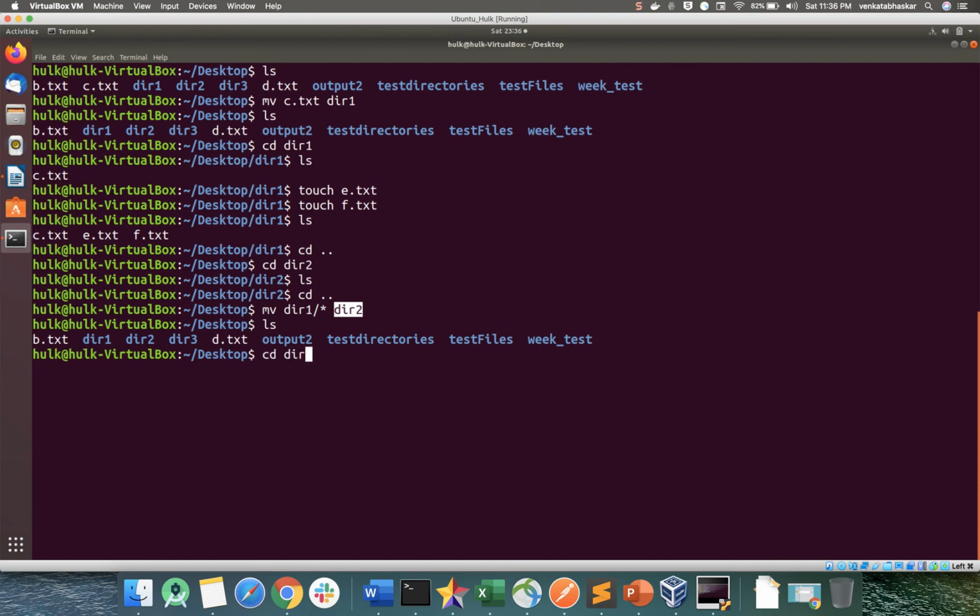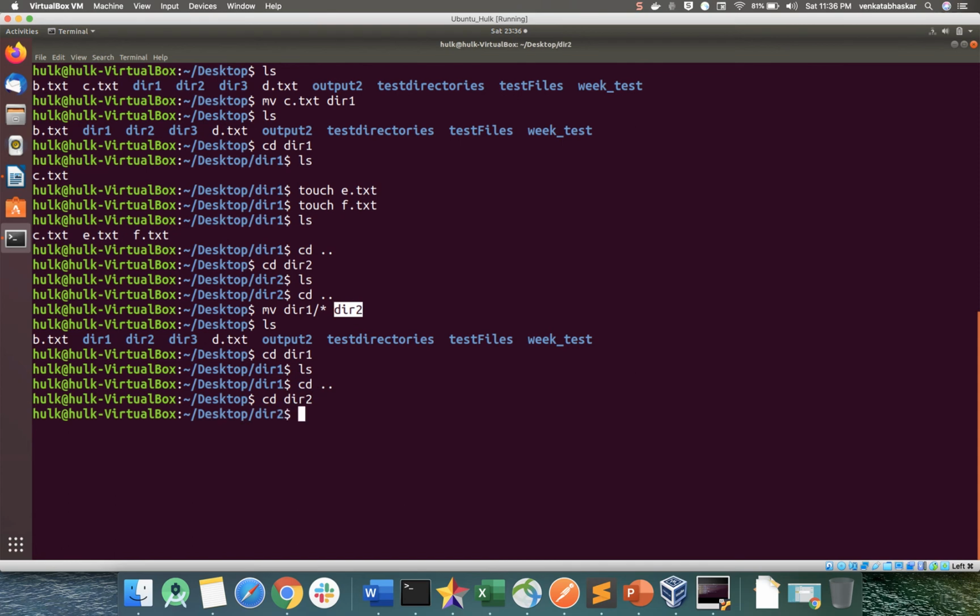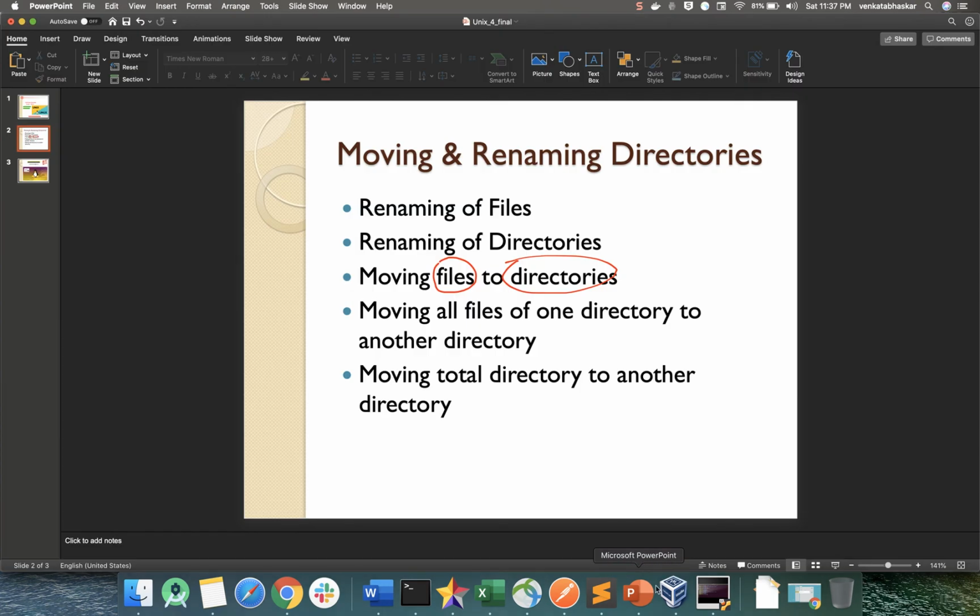Enter. Now ls command. Now cd directory 1. If you do the ls command, see, it is empty. Just now check the directory 2 folder. See here, c.txt, e.txt and f.txt. This is the way you can move files into a directory, moving all files of one directory to another directory.